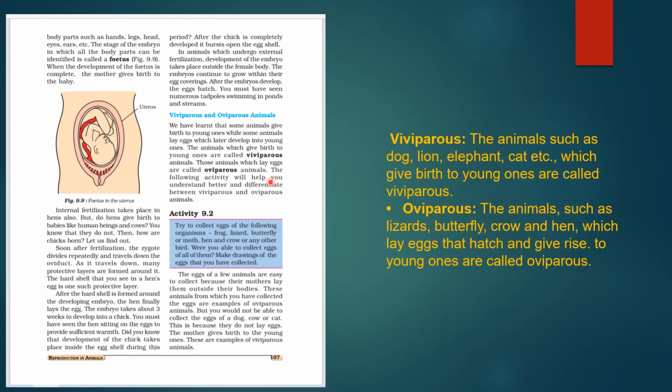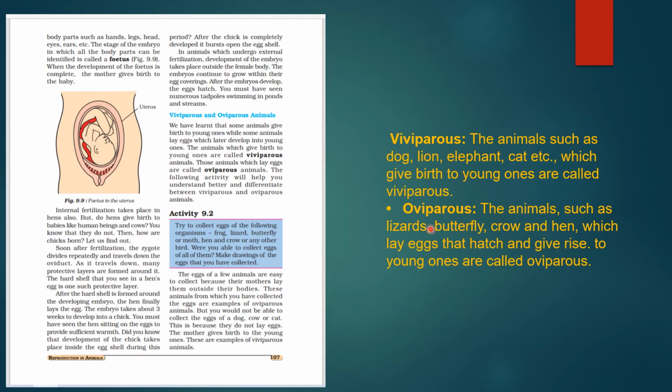Those animals which give birth to young ones are called viviparous, and those animals which lay eggs are called oviparous animals. So, one of the activities given to you is regarding viviparous and oviparous. Viviparous animals, such as lion, dog, elephant, cat, etc., give birth to the young ones. They are examples of viviparous.